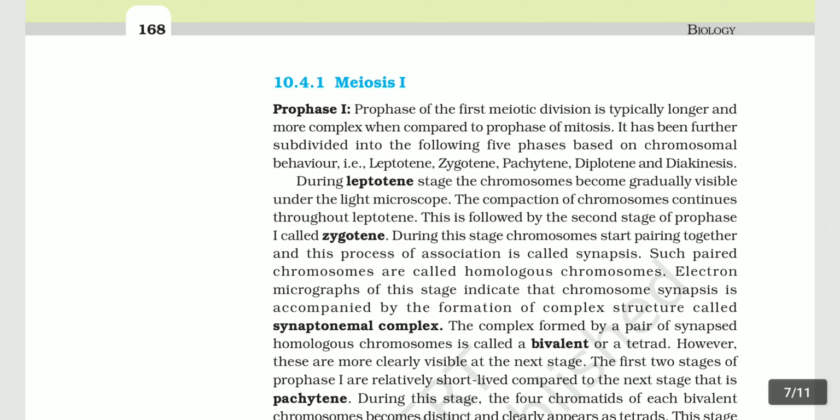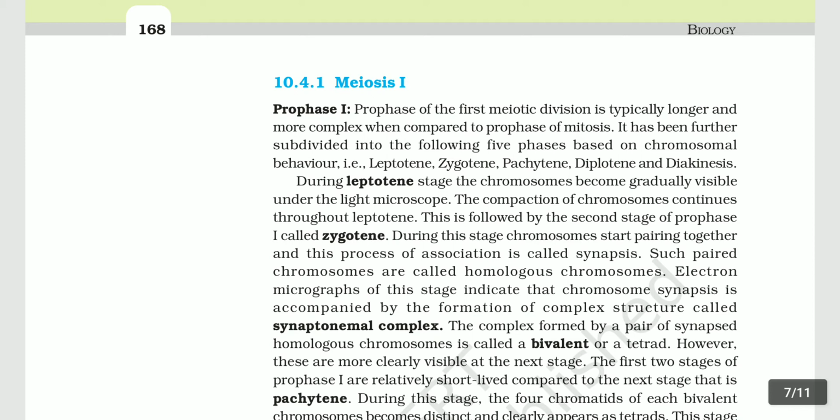Prophase of the first meiotic division is typically longer and more complex when compared to the prophase of mitosis. It has been further subdivided into the following five phases based on chromosomal behavior, that is leptotene, zygotene, pachytene, diplotene, and diakinesis. During the leptotene stage, the chromosomes become gradually visible under the light microscope. The compaction of chromosomes continues throughout leptotene.